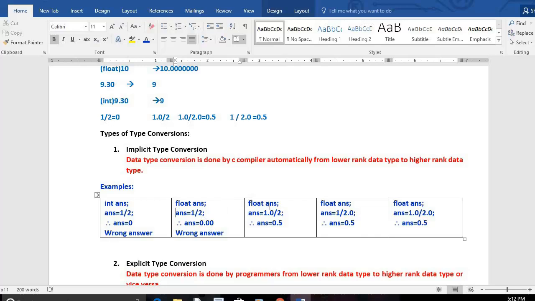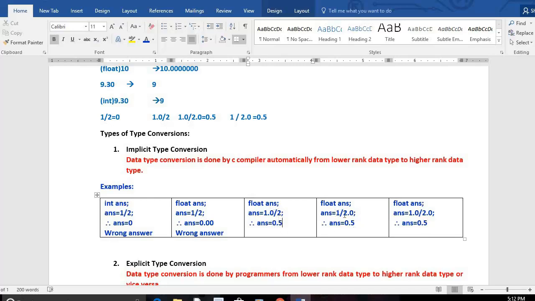Float answer equals 1.0 divided by 2. The numerator is float, the denominator is integer. Now the C compiler will convert it from 2 to 2.0. Then we get the result in float. So we are getting the correct result. This is implicit type conversion.